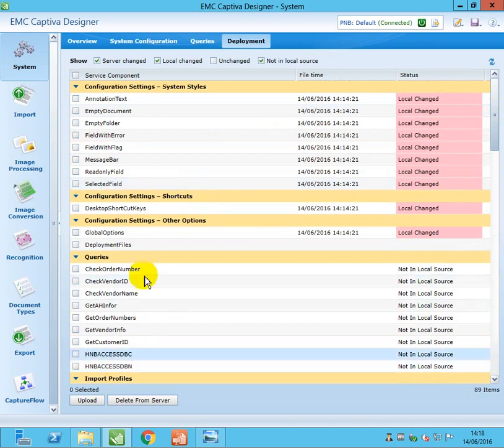Some are not available in the local, that means available in the server but not in the local. Some are locally changed, that means locally it was updated with some changes.